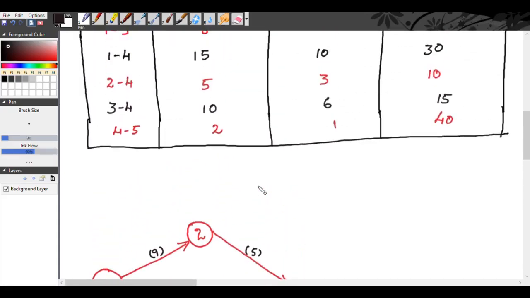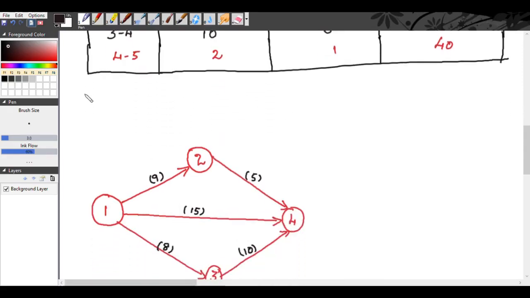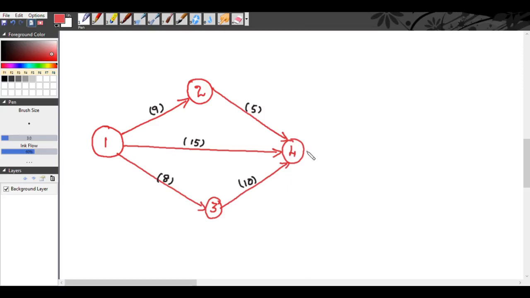Now, the next activity is activity 4-5. The normal duration is 2 days. Activity 4-5, and the normal duration is 2 days. So now we have drawn the network. Now we have to find the start time and end time of our project.